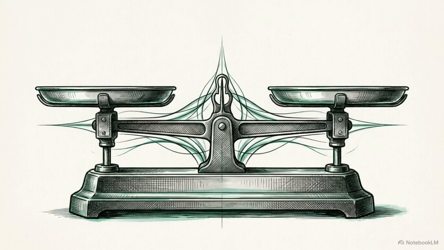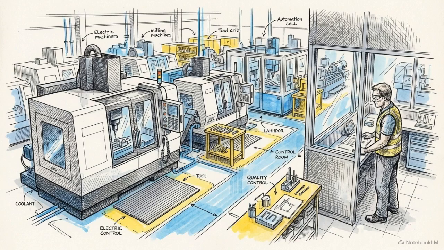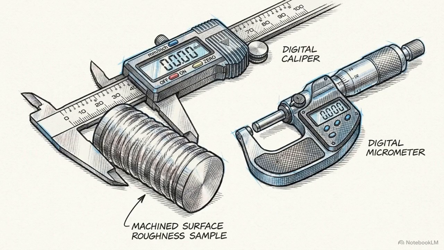Parameter optimization is a mathematical balancing act. It requires finding the specific RPM and feed combinations that keep cutting forces safely below the structural limits of the system. Detecting chatter begins on the shop floor. While auditory cues like high-pitched squealing are obvious indicators, modern quality control requires precision metrology to quantify the damage.